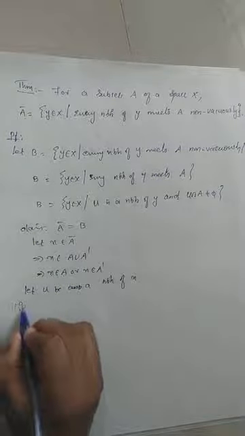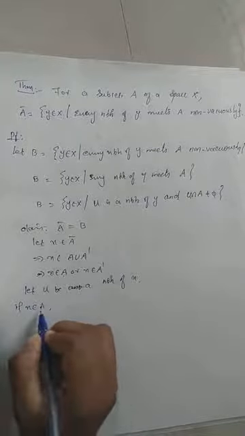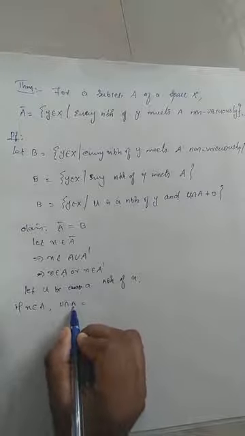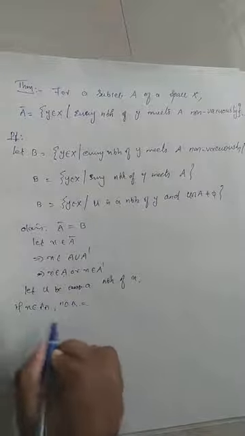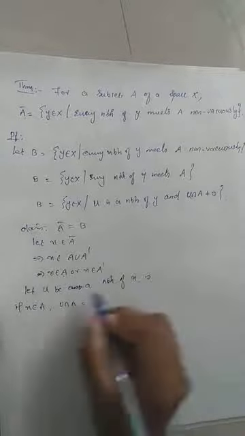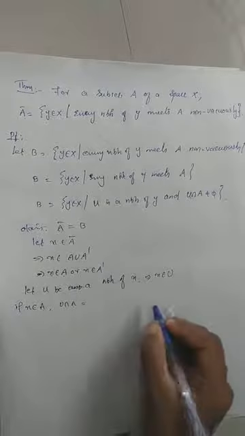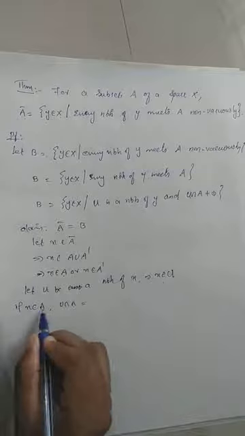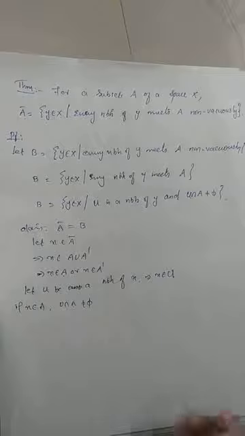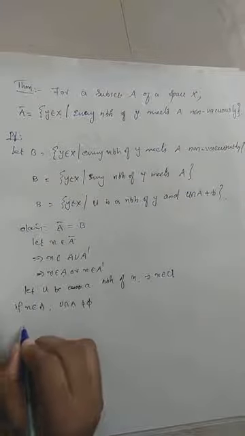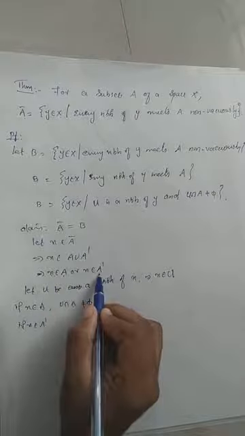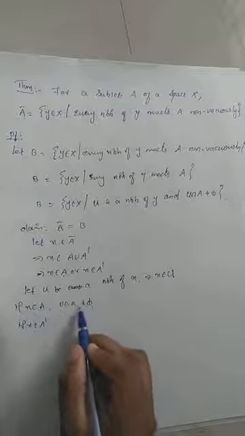Case 1: if x belongs to A, then what happens to U intersection A? U intersection A has at least one point, x, because x belongs to A, and U is a neighborhood of x, which clearly implies x belongs to U. So x belongs to U and x belongs to A, therefore U intersection A is clearly non-empty. Now for case 2, x has only two possibilities, either it belongs to A or it belongs to A prime. If x belongs to A, clearly U intersection A will be non-empty.